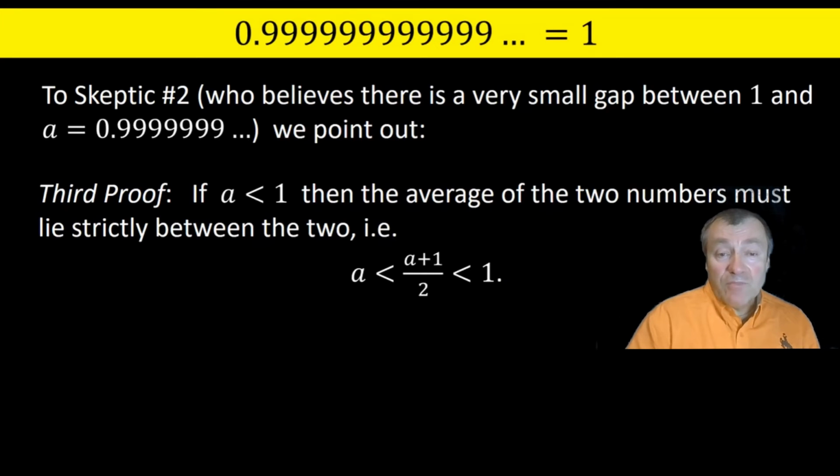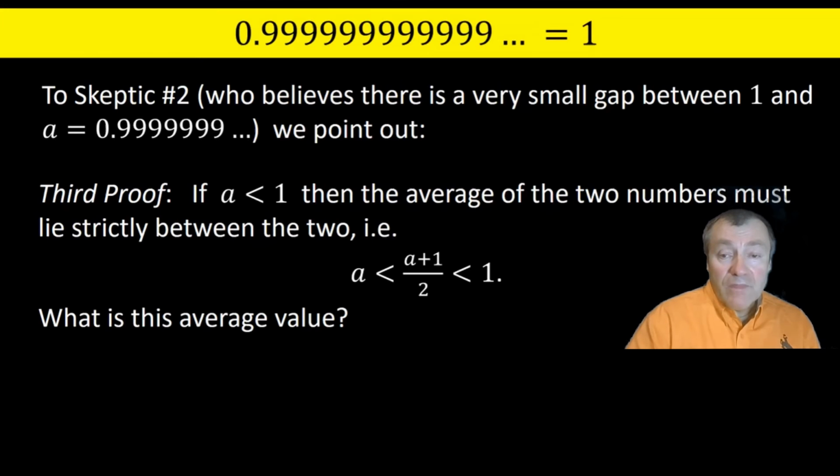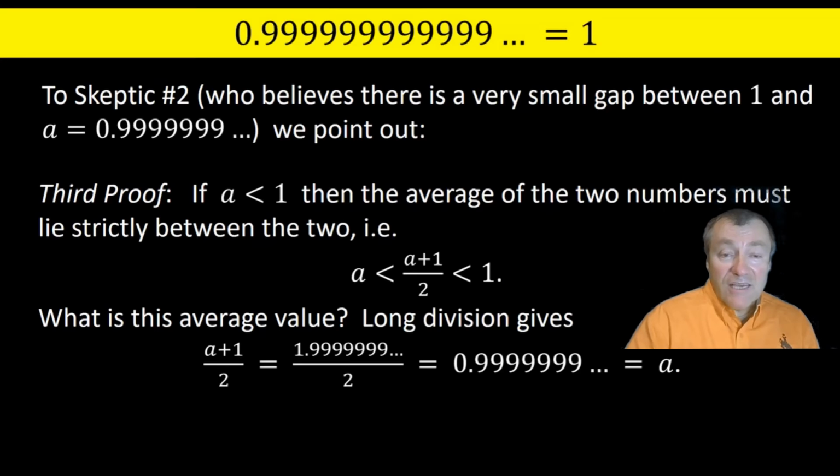So if you have a gap between the two numbers, the average should be exactly halfway in between. So what is this average? Let's work out its decimal expansion. And you can do this using decimal arithmetic. I get 1.9999 repeating forever divided by 2, and by longhand division, that comes out as 0.99999 repeating forever.